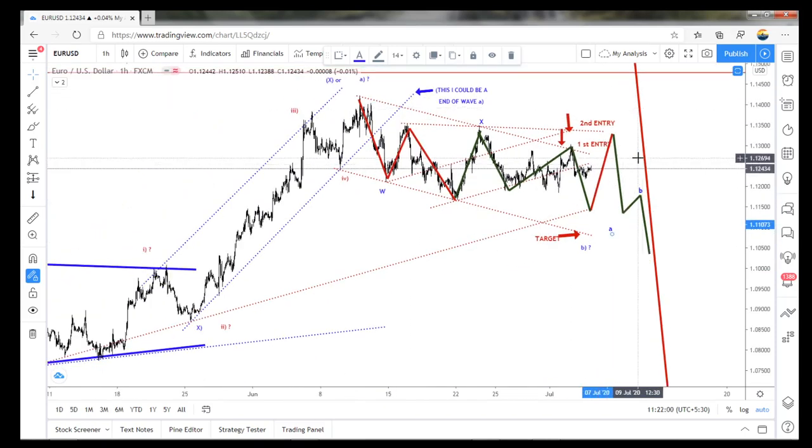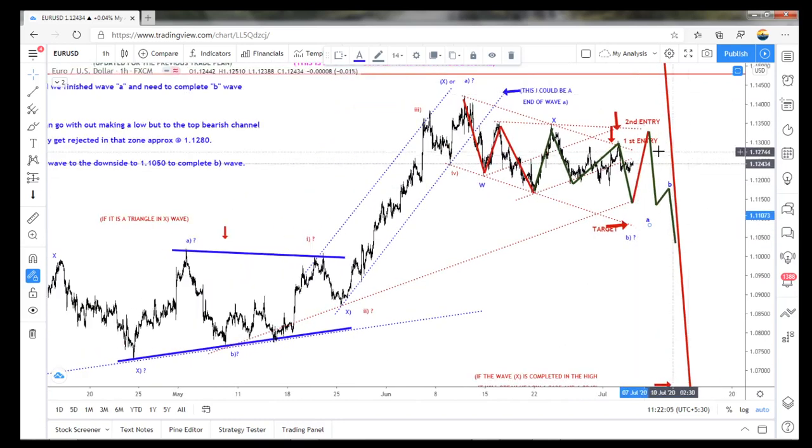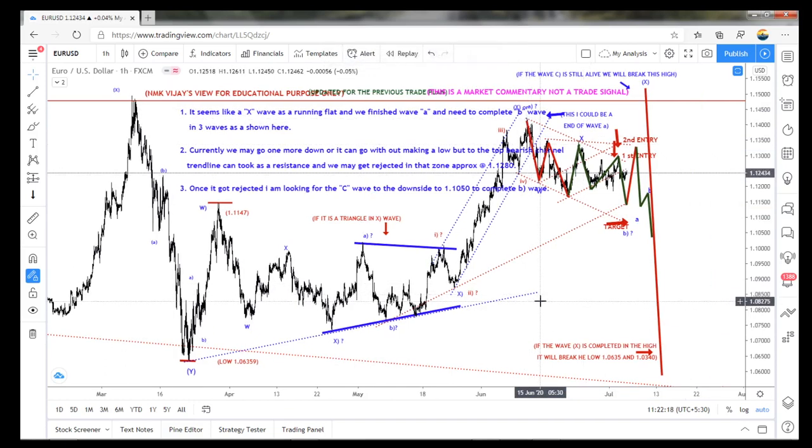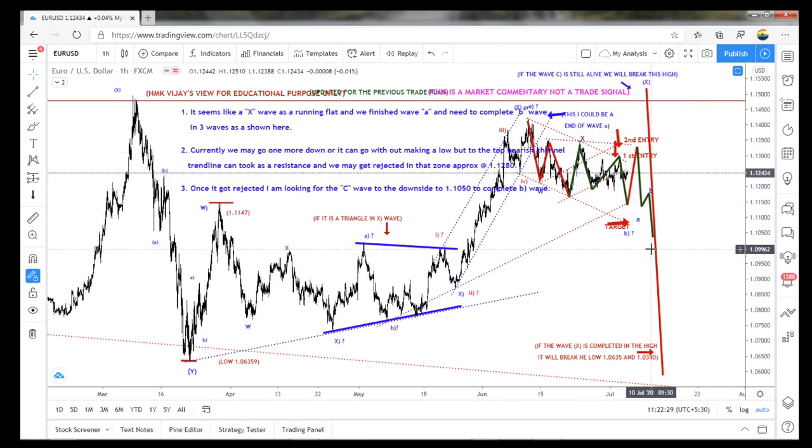Once that 98.3 is reached in the DXY, from here it can go to break this high, because here this is just W, X, A is finished here, because I took it as a triangle. If it is a W, this is an X, means this is an A. So we are in the B wave. So this kind of wave has to form here. Once it reaches this zone, I need